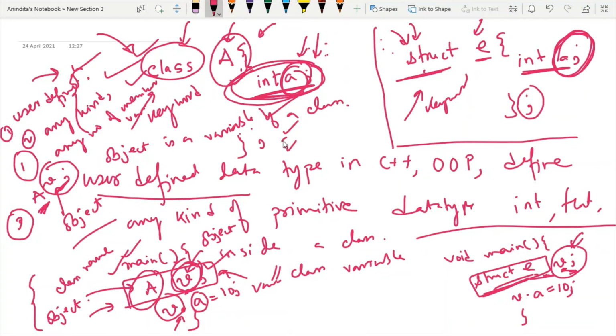So the second important point about object is, using the object we can access the class members. A is the class member and I am accessing the class member with the help of an object. So this is the basic definition.